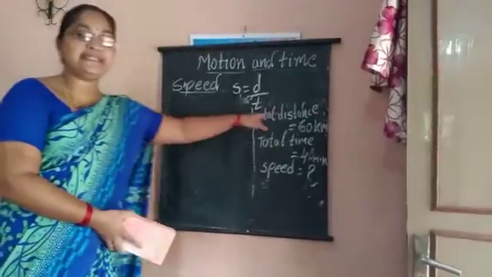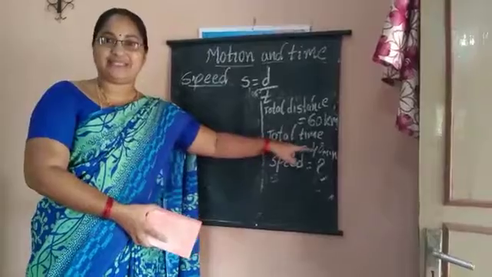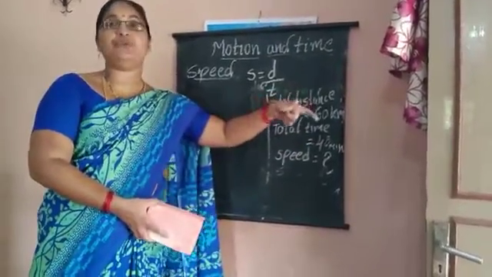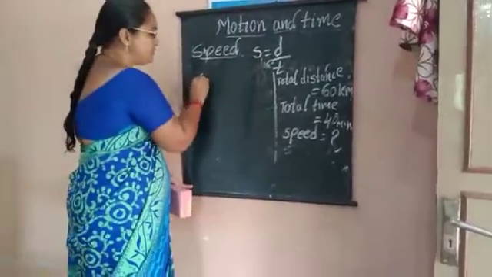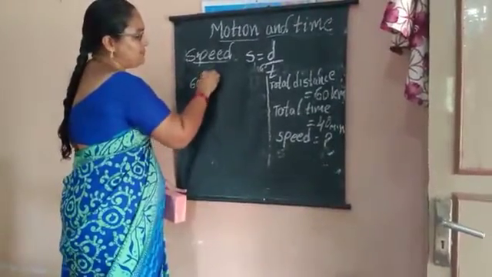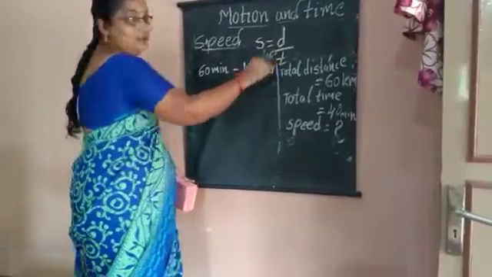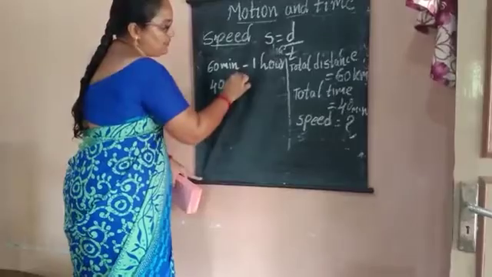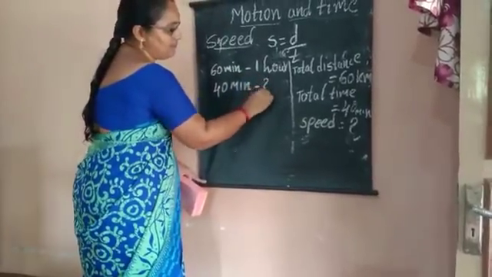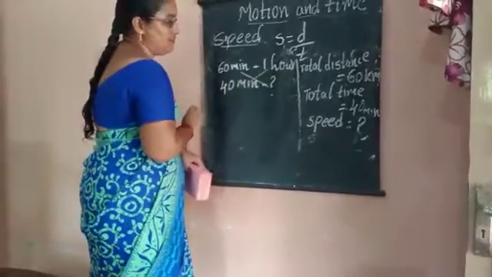Here see, distance is given in kilometers but time is given in minutes. We must convert it into hours. We all know 60 minutes is equal to 1 hour. For 40 minutes, we must convert into hours. So we must cross multiply it.